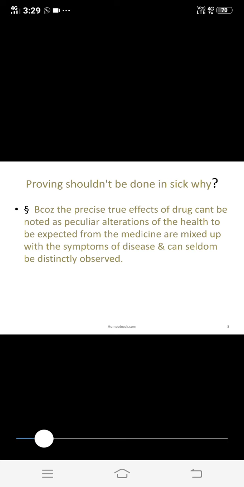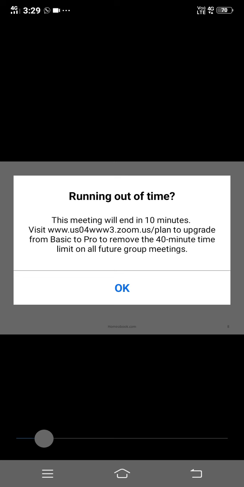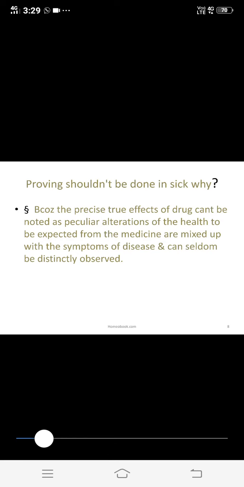Understand? A homeopathic drug should not be proved on a sick or diseased person, because he is already in distress and discomfort, and if the drug is administered to a sick person, the symptoms of the drug and the symptoms of the disease get mixed, and we do not get the actual picture of that drug. These are the different reasons for which we cannot prove the drugs on a sick person. This is aphorism number 107. Very simple aphorism.